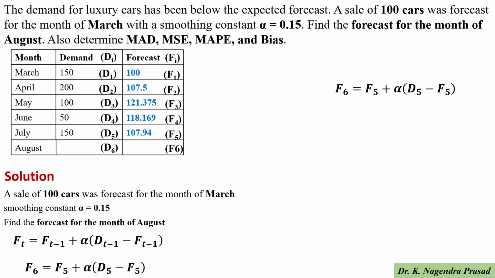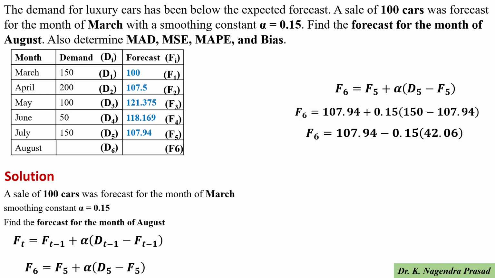Then we have to determine F6, the forecast for the month of August. F6 equals F5 plus alpha into D5 minus F5. We have the F5 value, alpha is 0.15, and the D5 value is given in the data. Substituting, F6 equals 107.94 plus 0.15 into 150 minus 107.94.